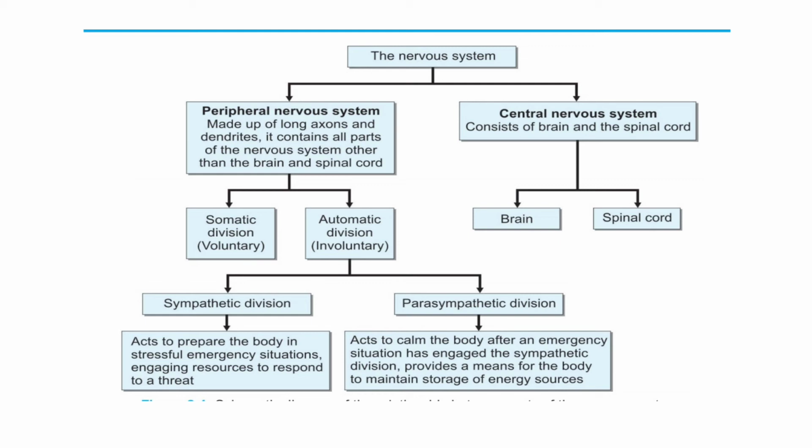Central nervous system is made up of brain and spinal cord. Peripheral nervous system is made up of somatic and autonomic system. Under autonomic nervous system, you have sympathetic and parasympathetic. Sympathetic is responsible for fight or flight response, emergency response, whereas parasympathetic is for calming down or bringing the body back to normal functioning after an emergency response.